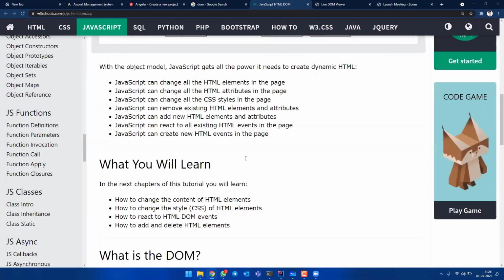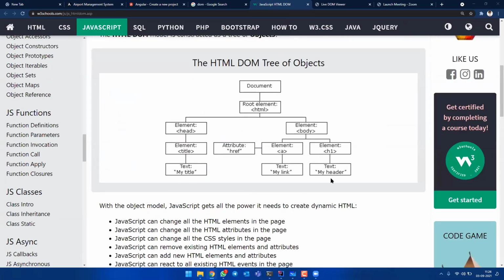So that is what DOM is. DOM is nothing but just like your binary tree, which divides your complete HTML into smaller parts, so that a developer and the complete browser can understand it.